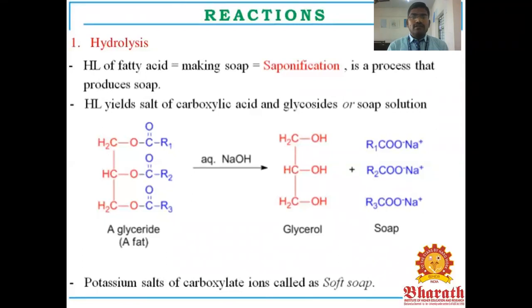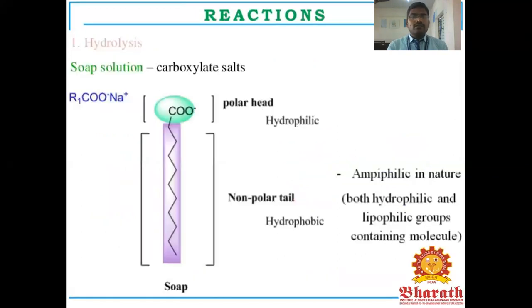The hydrolysis of fats yields carboxylic acids, glycerol or a soap solution. In this, a glyceride, a fat, is reacted with aqueous sodium hydroxide to form glycerol and another product, soap. The sodium salt gives soap, and the potassium salt of carboxylate ions is called soft soap. The soap solution is a carboxylate salt.